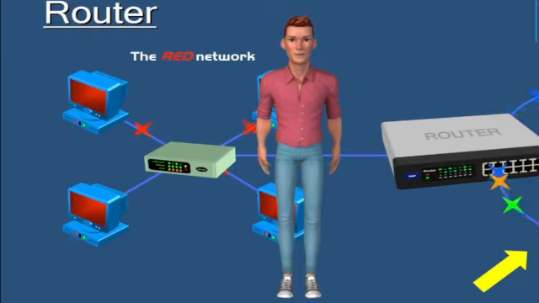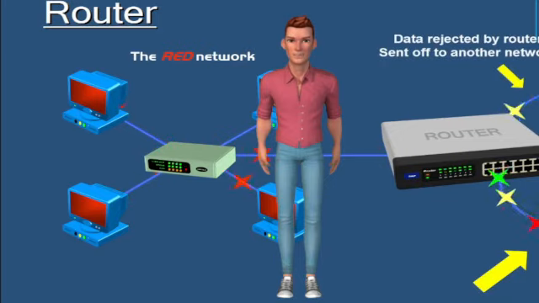Now the router is only going to accept the red data packets because they are the only ones intended for this network. So all of the other data packets, yellow, blue, green, etc., will be rejected by this router because their IP addresses were not meant for this network.